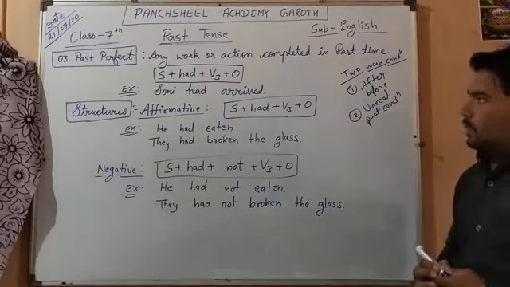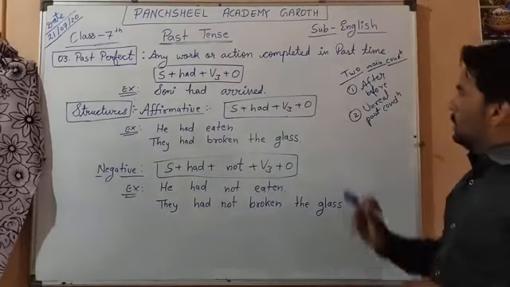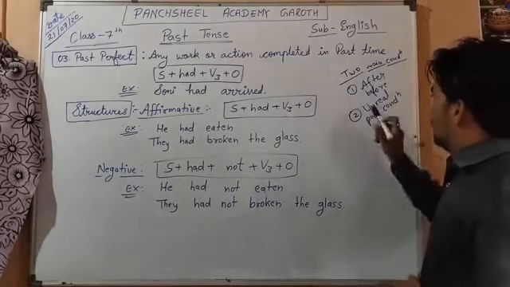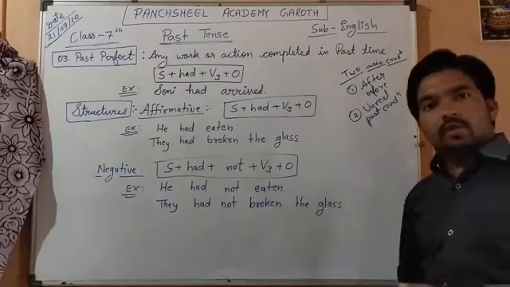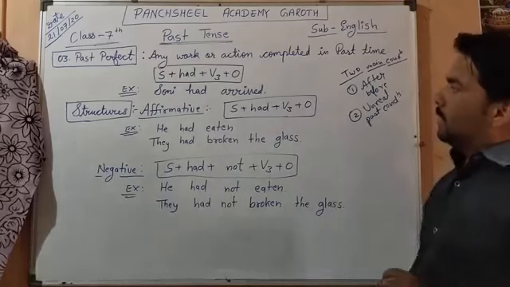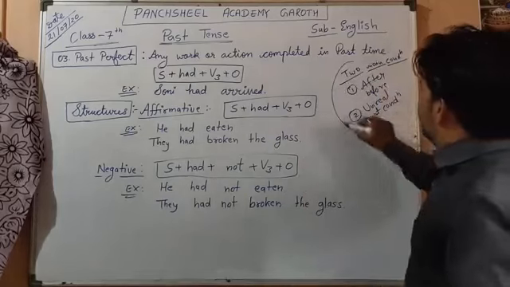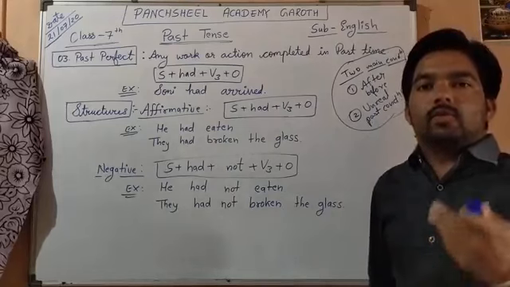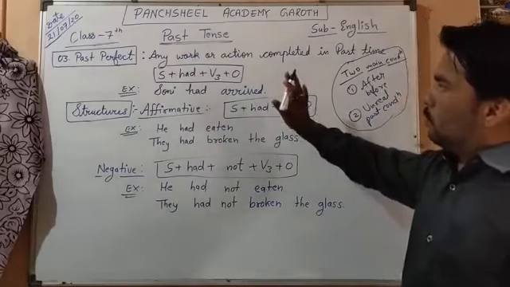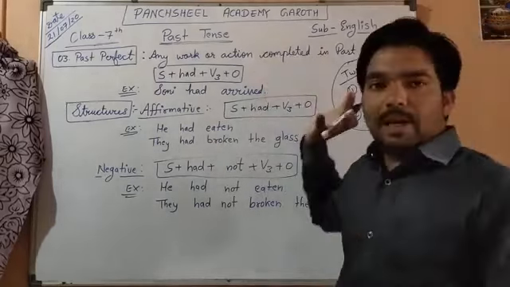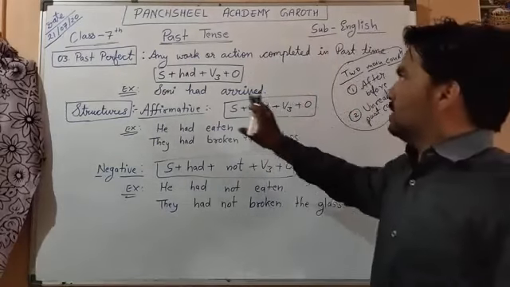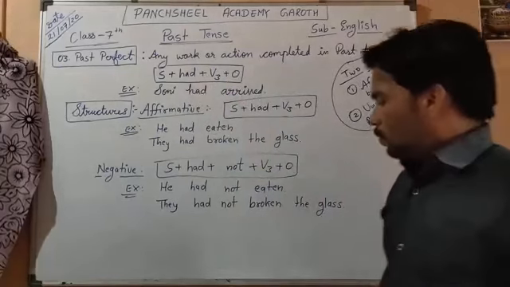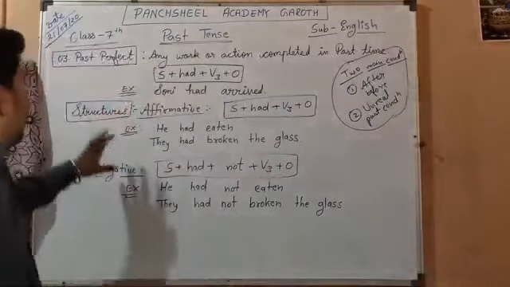So past perfect has these two main uses. You will study them in higher classes, in the 10th and 12th. So here we only have to consider the simple structure of past perfect, which is subject plus had plus third form of verb.